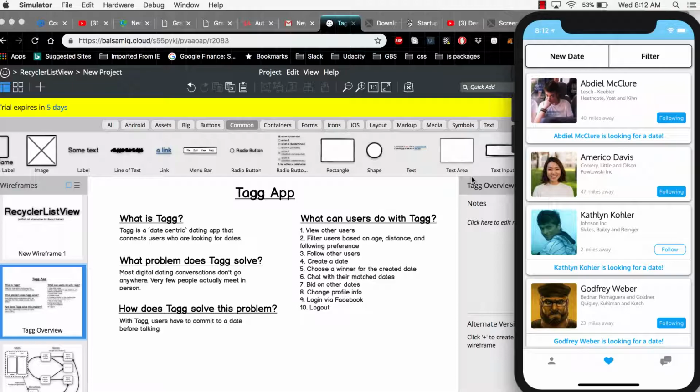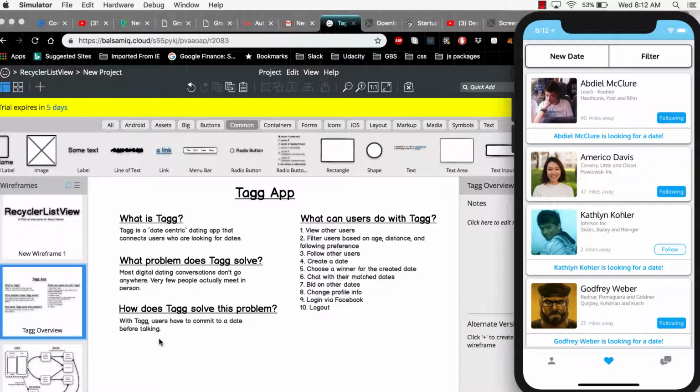App Store called Tagg. I had a lot of fun making this app and I just wanted to dive into details about why I made it. I want to give a demo of the app and I want to go over the technical architecture, at least at a high level, of how the app is constructed.